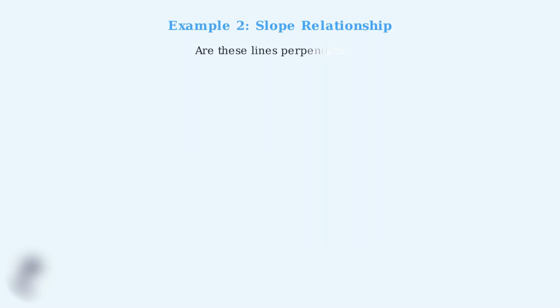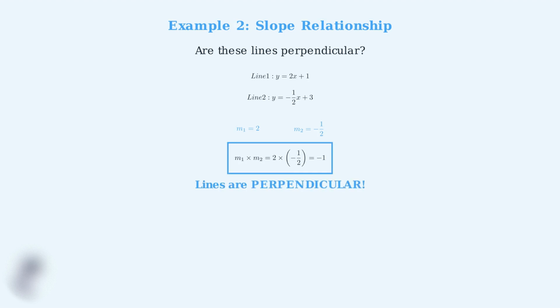Example 2. In coordinate geometry, perpendicular lines have a special slope relationship. Let's check if two lines are perpendicular using their slopes. Step 1. Identify the slopes. Line 1 has slope m1 equals 2. Line 2 has slope m2 equals negative 1/2. Step 2. Check if m1 times m2 equals negative 1. 2 times negative 1/2 equals negative 1. Since this is true, the lines are perpendicular.